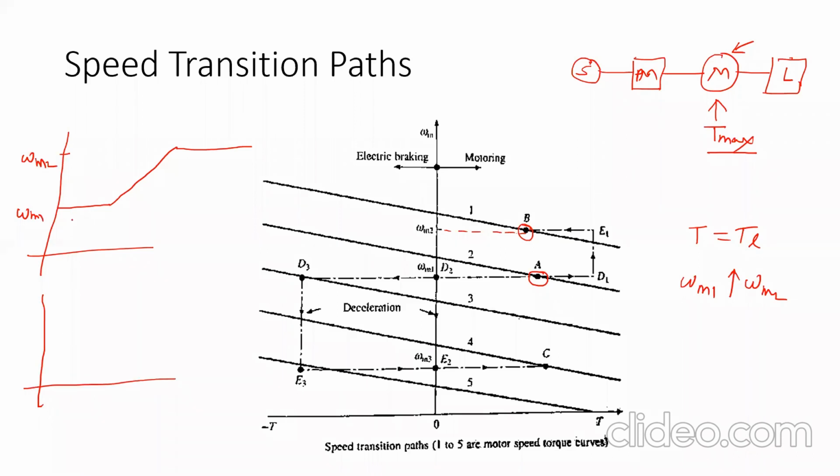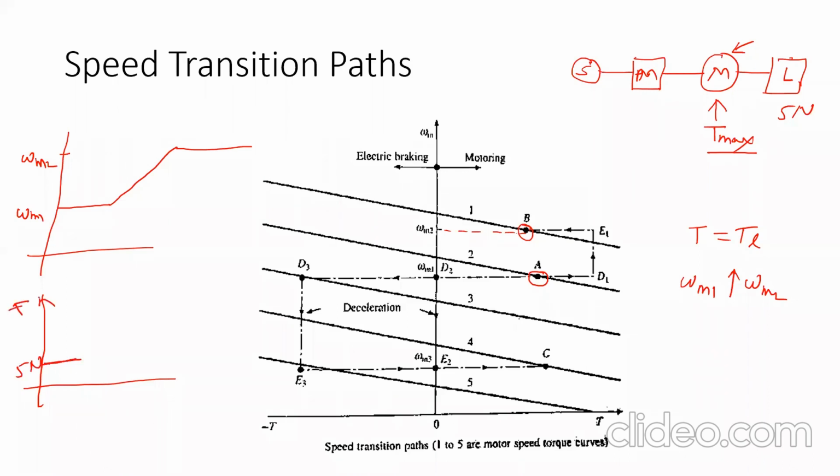Suppose the machine is also driving a load of, say, 5 Newton meter. Means the load torque is equal to 5 Newton meter. This is the torque characteristic.